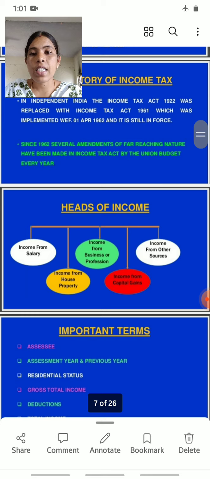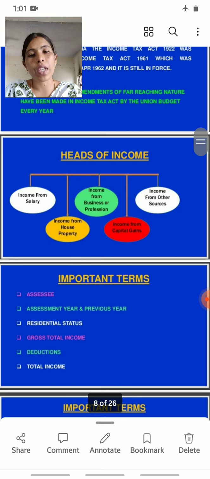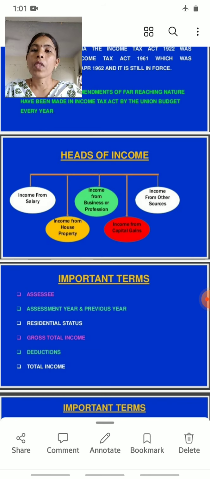Since 1962, several amendments of far reaching nature have been made in the Income Tax Act by the Union Budget every year. So next, what are the heads of incomes? How many heads of incomes are there? There are 5 heads of incomes.